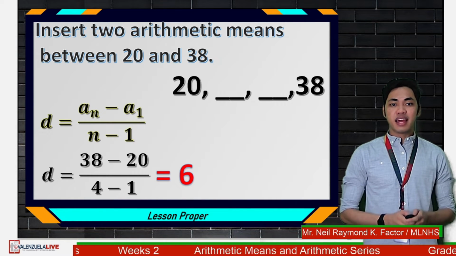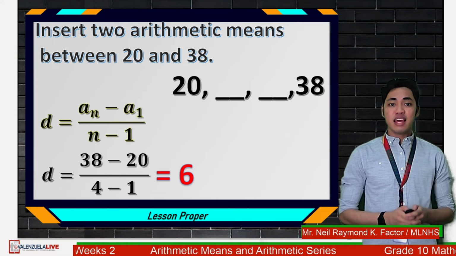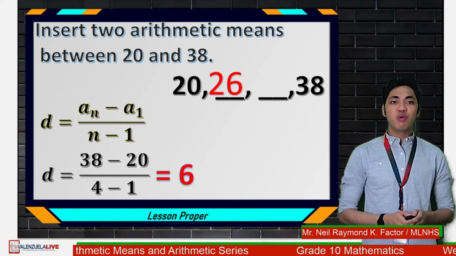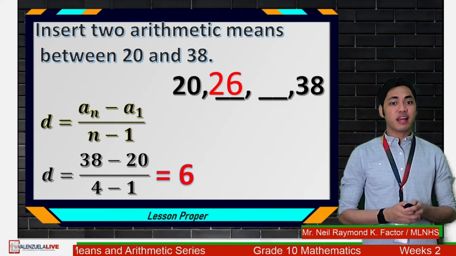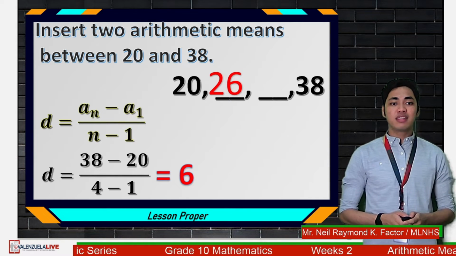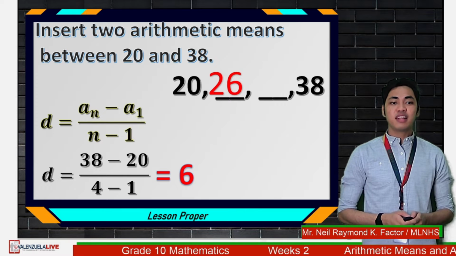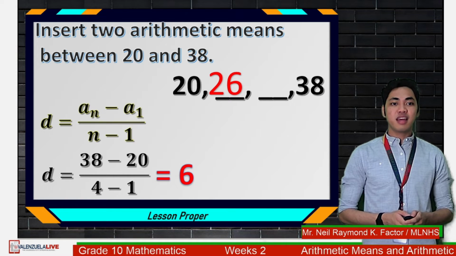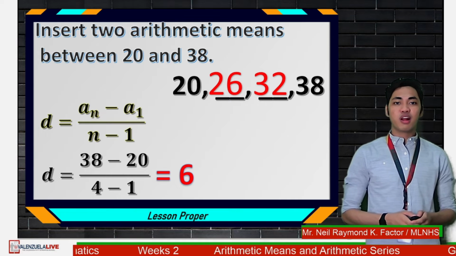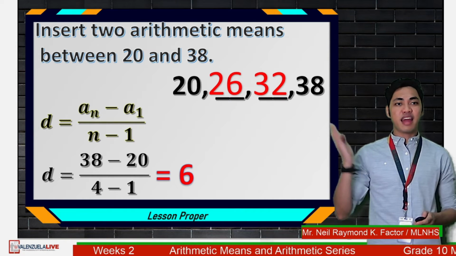To get the second term, we need to add d to the first term. So 20 plus 6 is equal to 26, our second term. To get the third term, we need to add d to the second term. So that is 26 plus 6, and that is equal to 32. Therefore, the two means that we are looking for are 26 and 32.